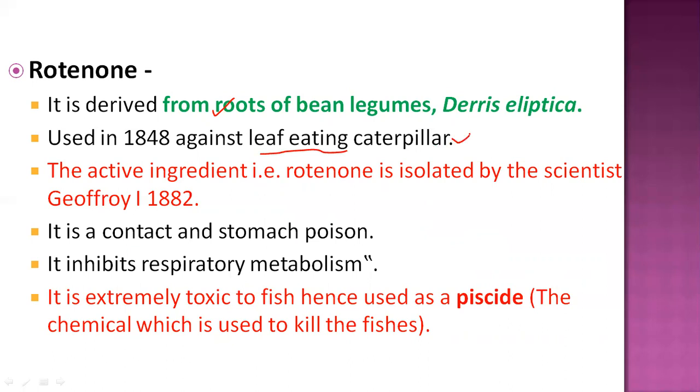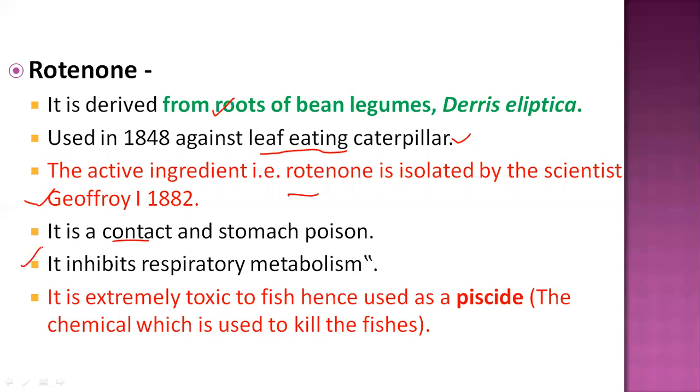Why? Because of the presence of one active ingredient called rotenone, which was isolated by the scientist Geoffroy. This is the scientist who found the active ingredient, this rotenone compound, which is effective on pests or insects, acting as a stomach poison as well as a contact poison. One major mode of action present in insects is that it inhibits respiratory metabolism.